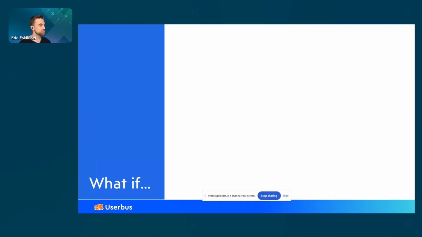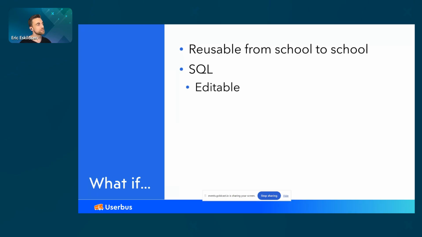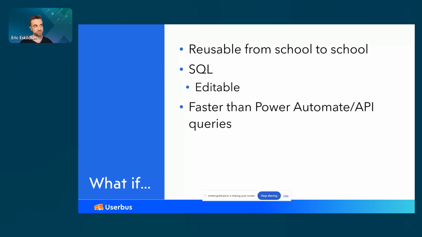So what if we could not only do that, what if, like I said, it's reusable from school to school? What if you could edit the SQL query? What if it was even faster than making an API query using Power Automate for Blackbaud? What if that was possible, even though it uses the Blackbaud API? So how can that be possible? So we'll look at that.